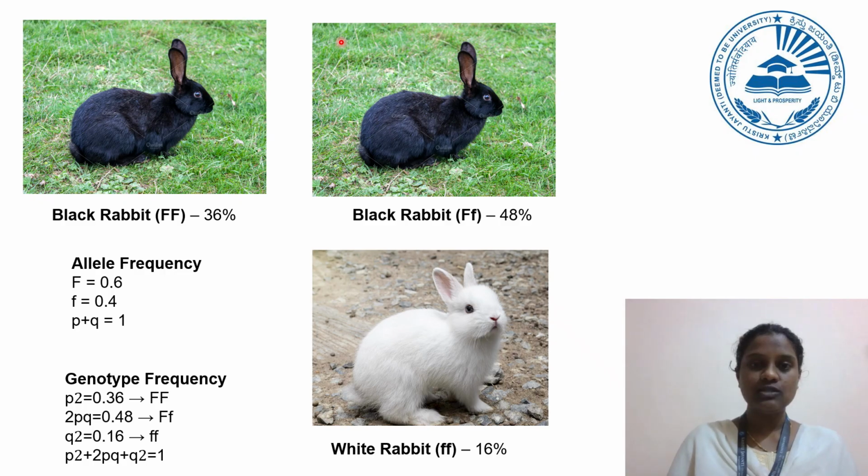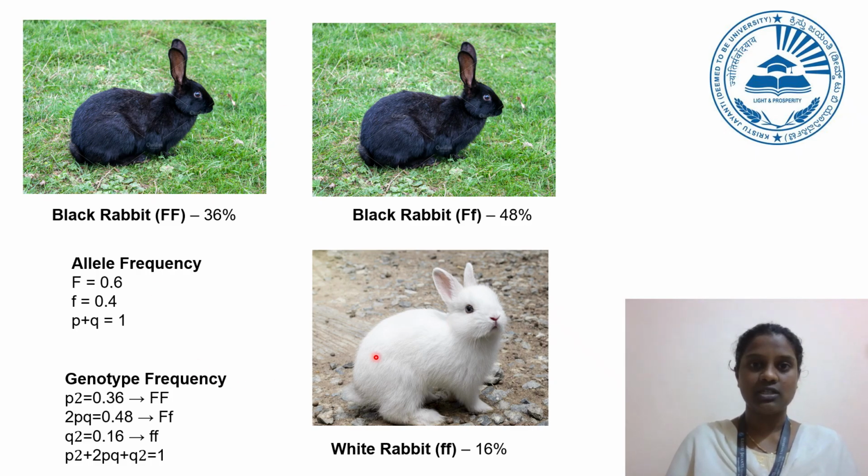So in this population, 36% of the rabbits are homozygous dominant with a black coat, 48% are heterozygous with a black coat, and 16% are homozygous recessive with a white coat.